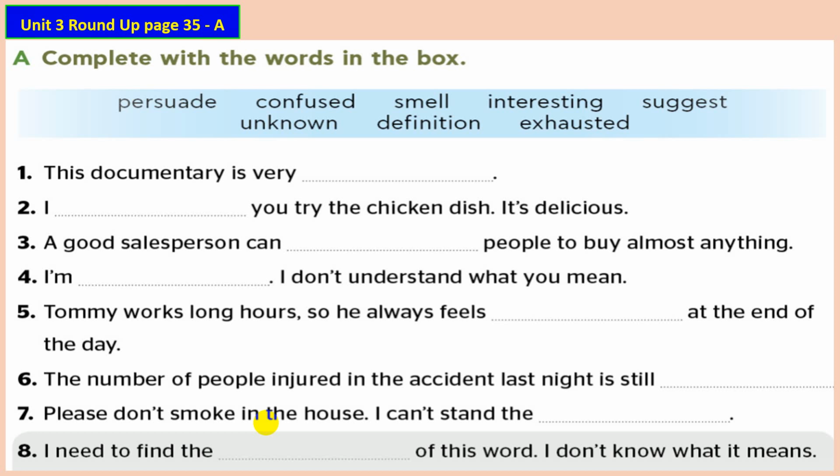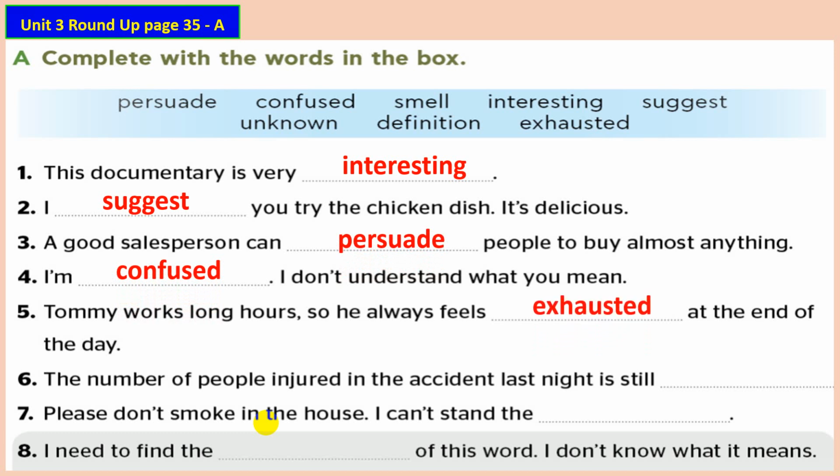Move on to exercise A, new student book, okay? Open new student book, at the round up. I have here the words persuade, confuse, smell, interesting, suggest, unknown, definition, and exhausted. The quality is very interesting, that's right. I suggest you try the chicken dish. A good salesperson can persuade people to buy. I'm confused, I don't understand what you mean. Number 5, Tom works long hours, so he always feels exhausted at the end of the day.